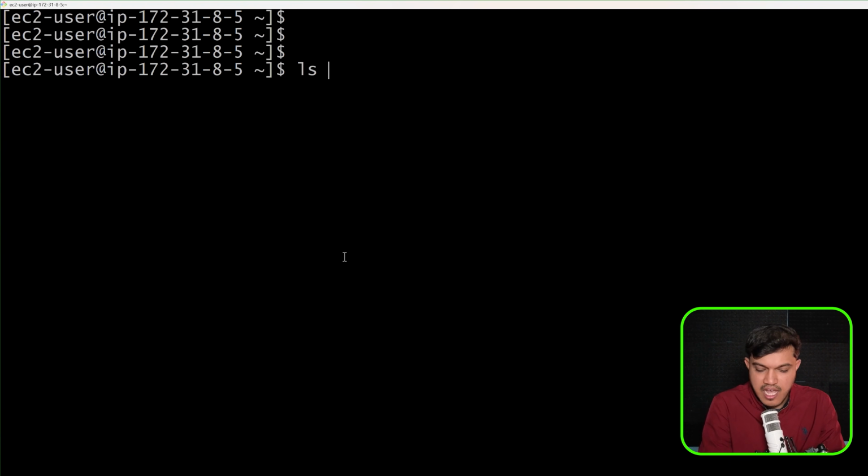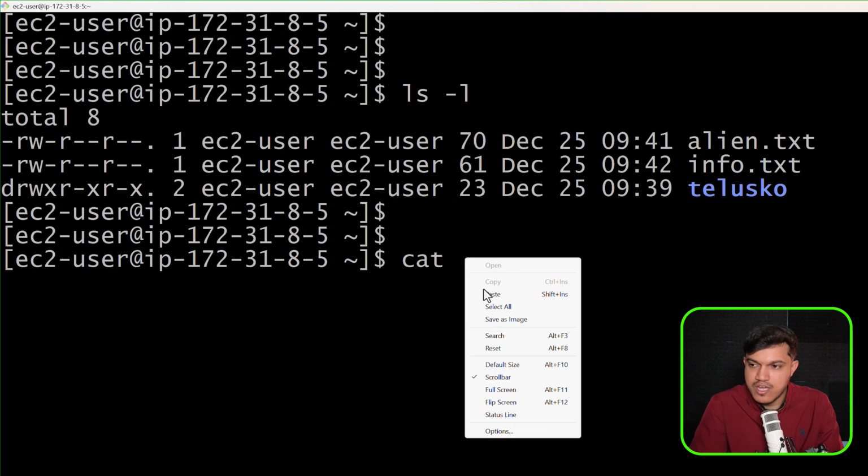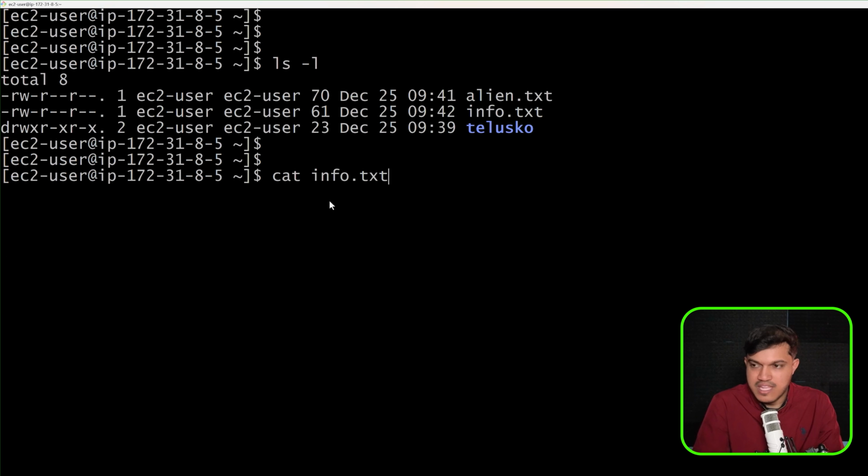And I'll say ls -l. We do have this file. I'll say cat if I want to see the content of a file, maybe this file which we have created. Okay, so we do have this available with us, right?